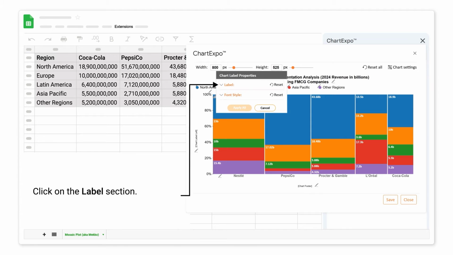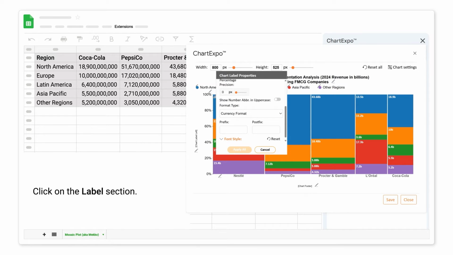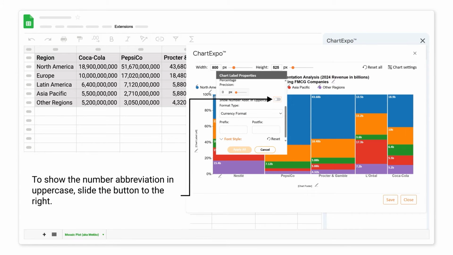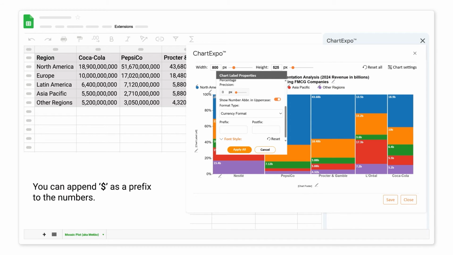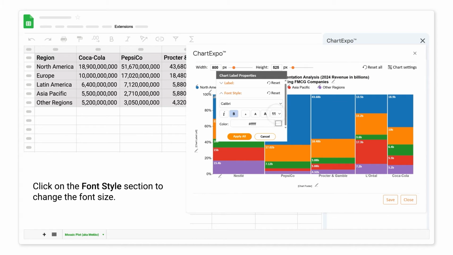Click on the Label section. To show the number abbreviation in uppercase, slide the button to the right. You can append $ as a prefix to the numbers. Click on the Font Style section to change the font size. Click on the Apply All button.